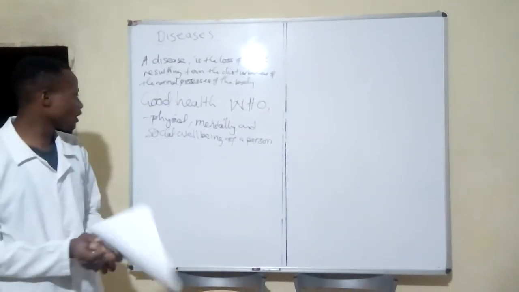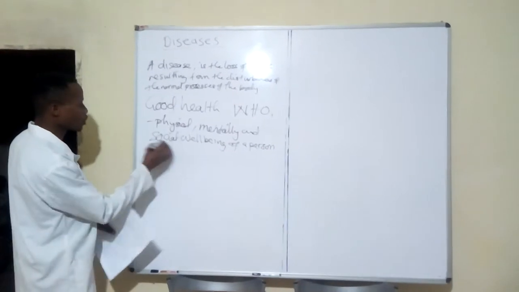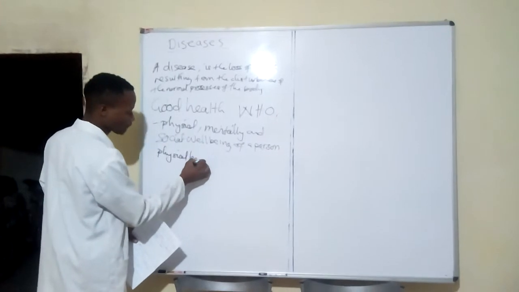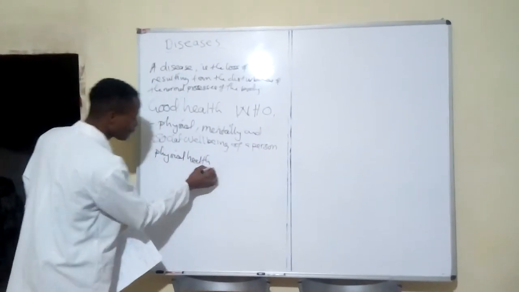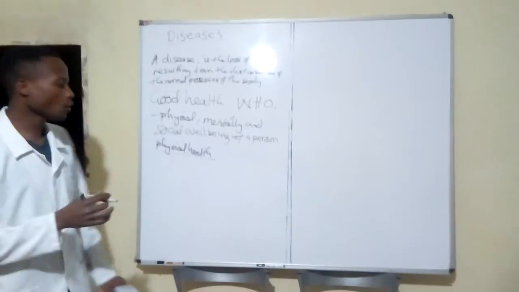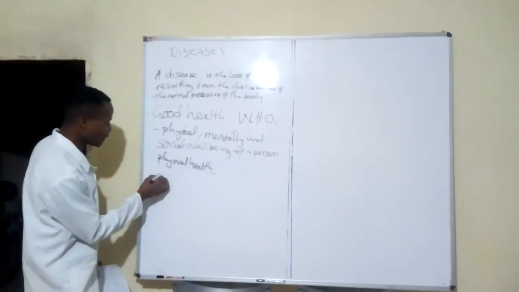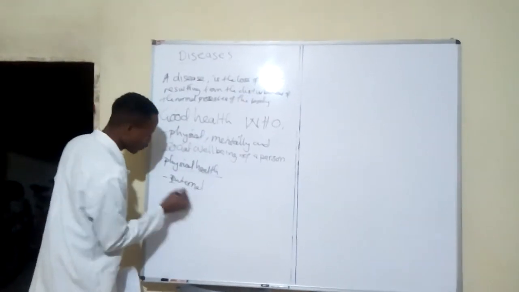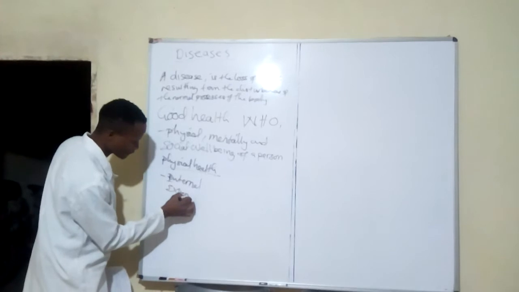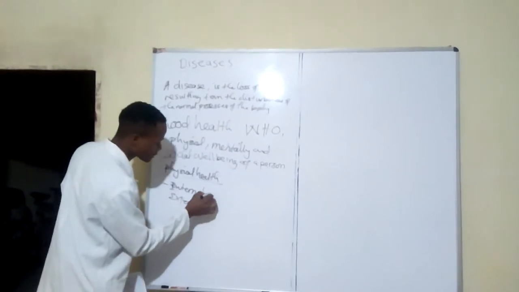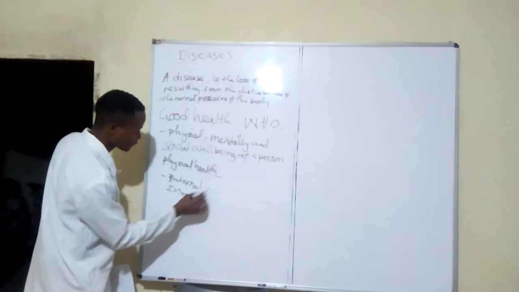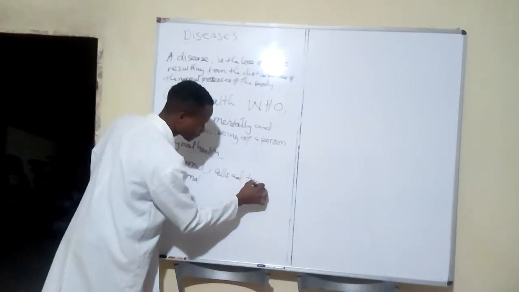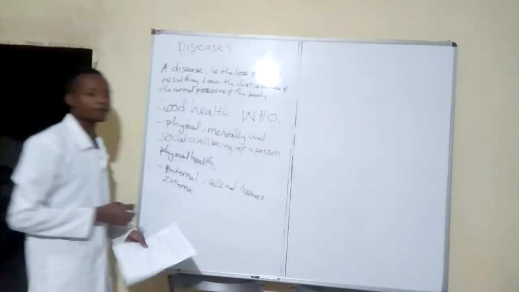Now, what do we mean by physically fit or physical health? When talking about physical health, we are talking about when all the body parts, either the internal parts or external parts, which includes the cells and tissues, are functioning properly.